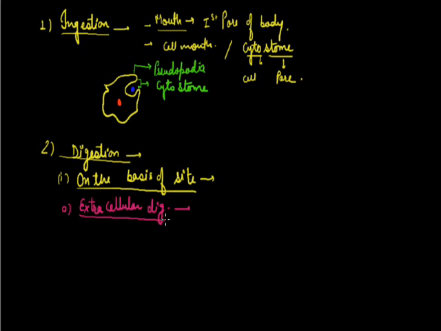Extra, outside; cellular, cell. Like in human beings.